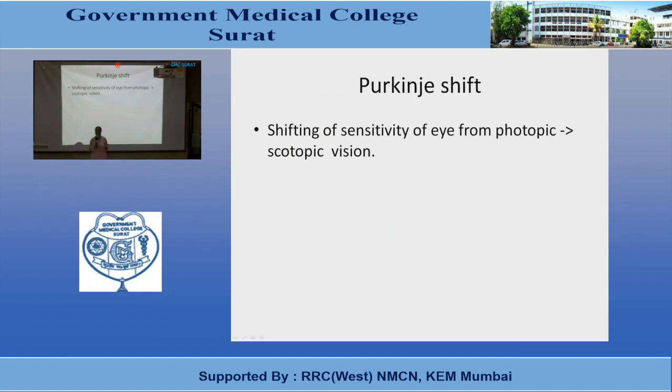Purkinje shift is the shifting of sensitivity of the eye from the photopic to scotopic vision. That means from the cone vision to rod vision, and this is usually seen in the evening where the person moves from bright light to dim light.